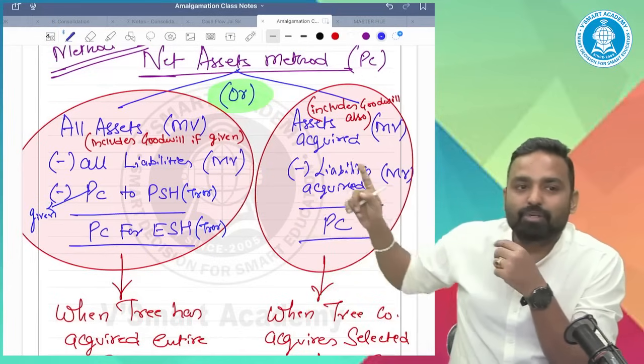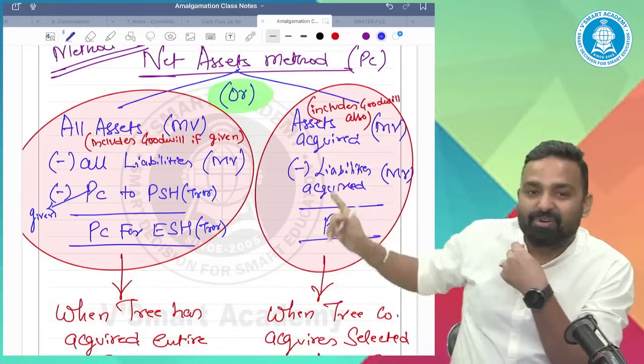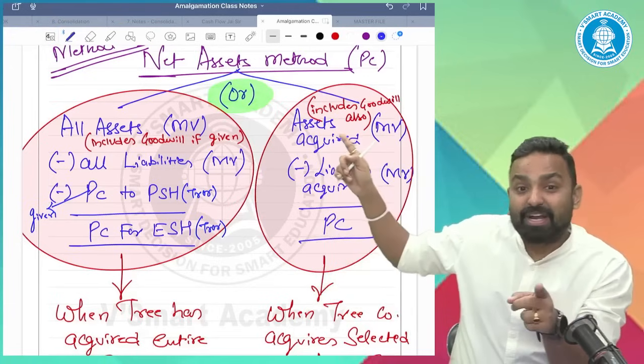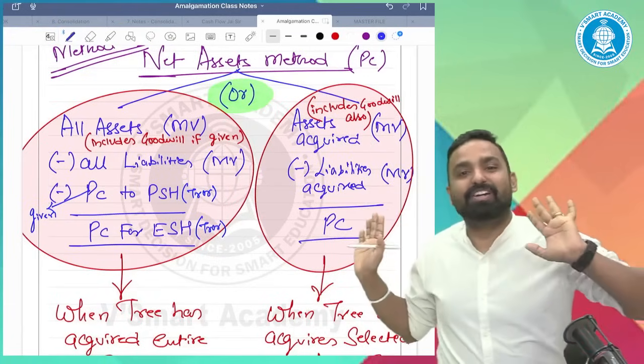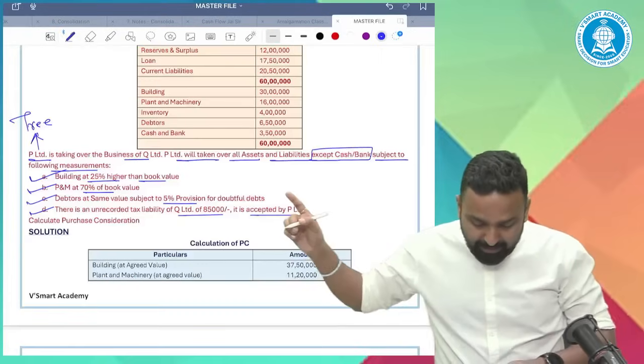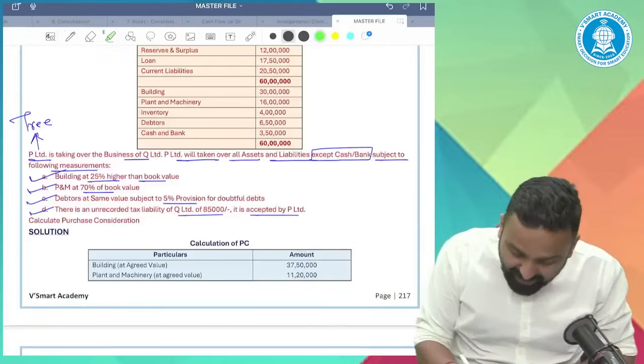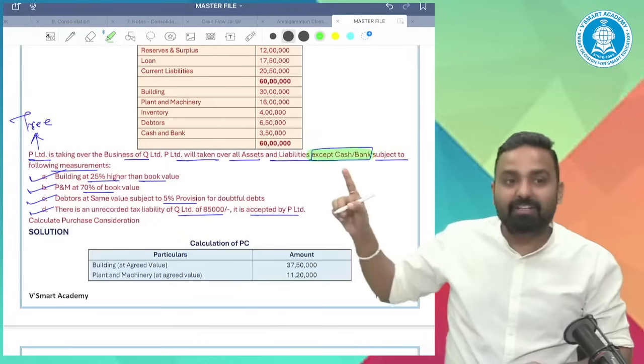All assets and liabilities, or selected assets and liabilities? Tell me. The second one. Very good. The second one: assets acquired and liabilities acquired. Yes, correct. So in this example, if you can see, they haven't taken the cash.